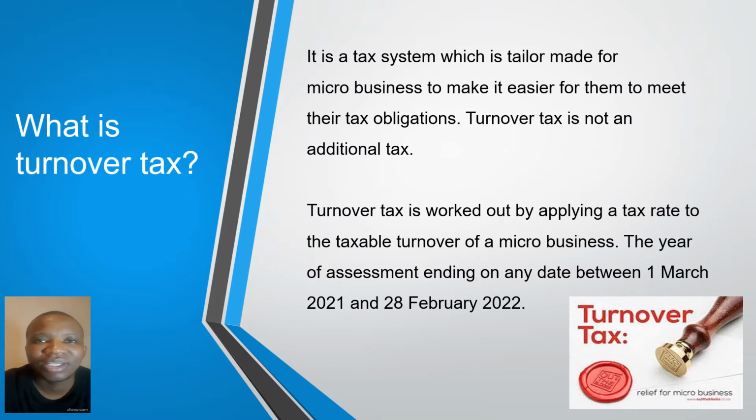Turnover tax is worked out by applying a tax rate to the taxable turnover of a micro business. The tax rates have been shown on the previous slide. The year of assessment ends on any date between the 1st of March 2021 and 28 February 2022. So if you're not registered as a legal entity, your year of assessment will always end on the 28th or 29th of February of each year.